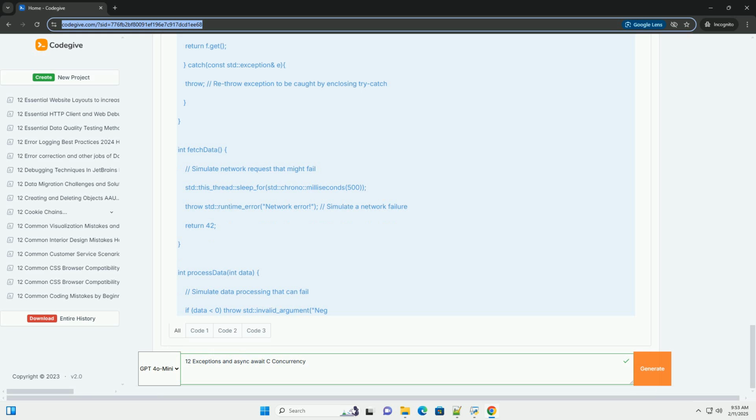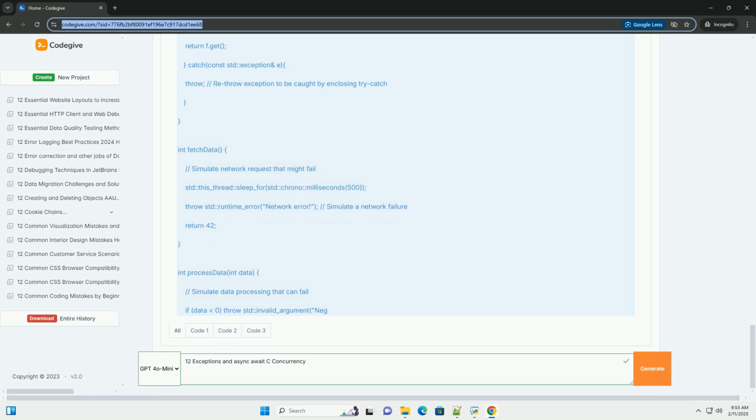3. std::async and std::future fundamentals. Before diving into async/await, let's review the building blocks. This showcases std::async launching my function asynchronously and std::future::get retrieving the result, handling the std::runtime_error.